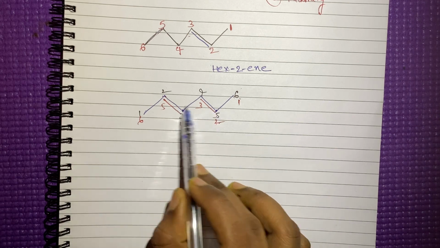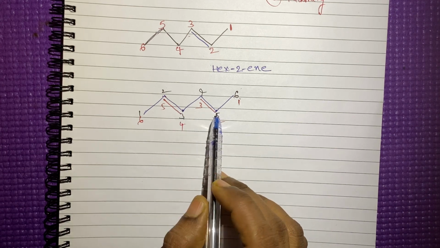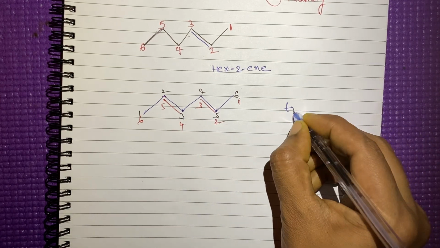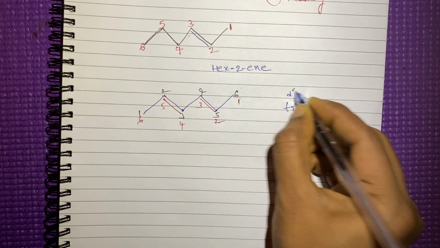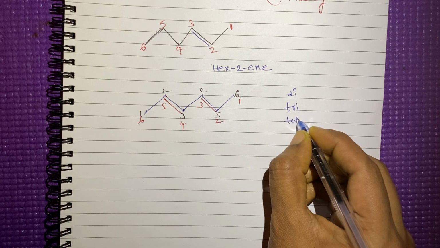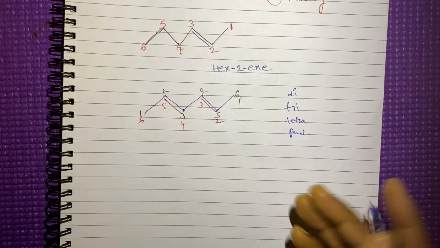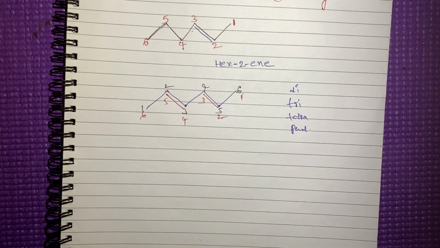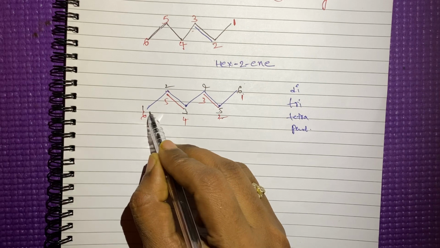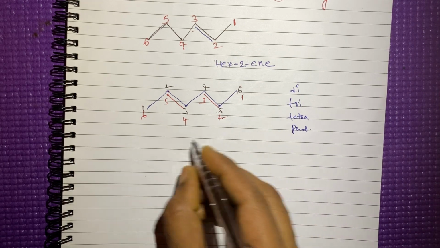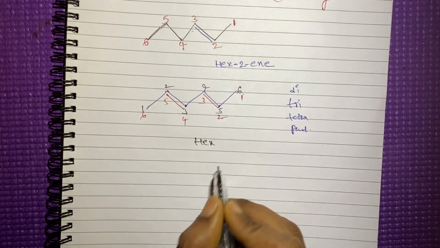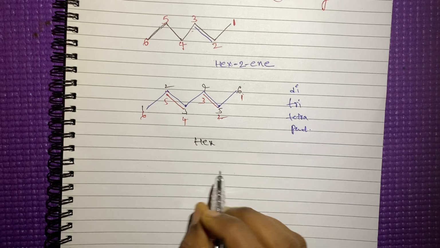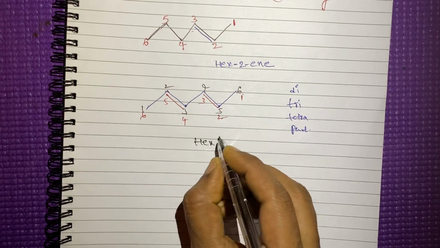It is having 2 double bonds, so we have to show the double bonds with the help of some prefixes. If it is having 2, di, tri, tetra, penta, hexa, and so on. Now it is having only 2 double bonds. First we have to count the carbon atoms. 6 carbon atoms are there, so hex we have to write. Whether it is 1 double bond or 2 double bonds, we have to write ene.